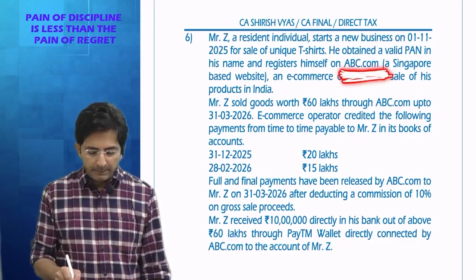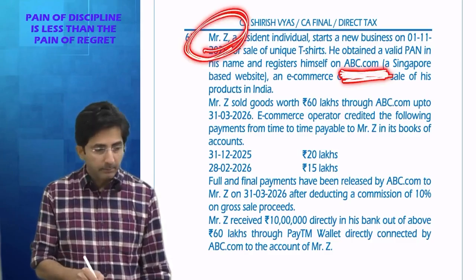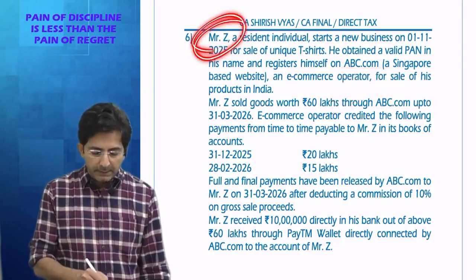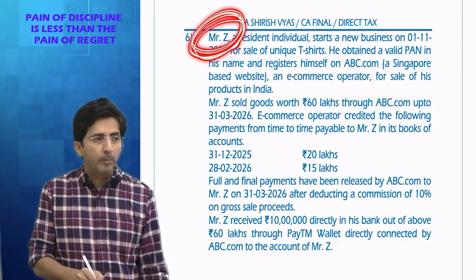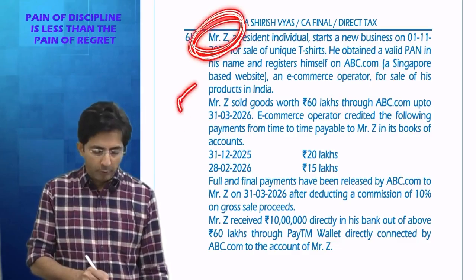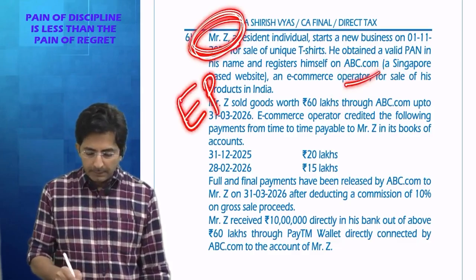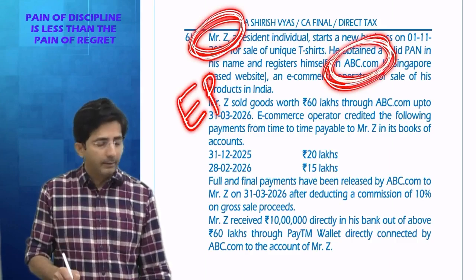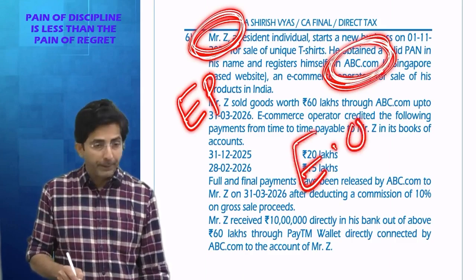And he has registered means he wants to sell his t-shirts through this website. So the person who is interested in selling his product is called e-commerce participant. And the website which you are using for your sale is called e-commerce operator.